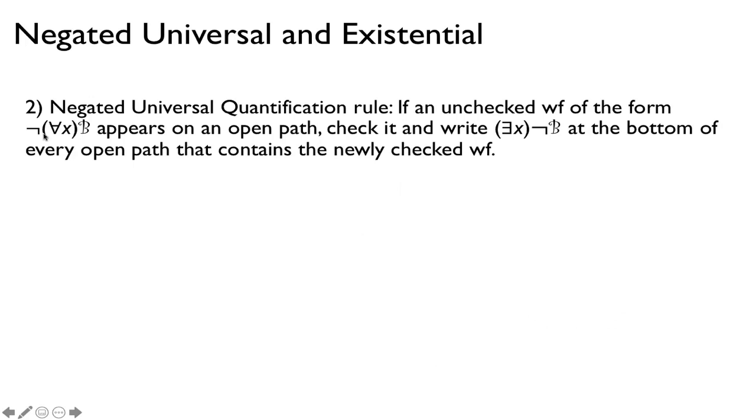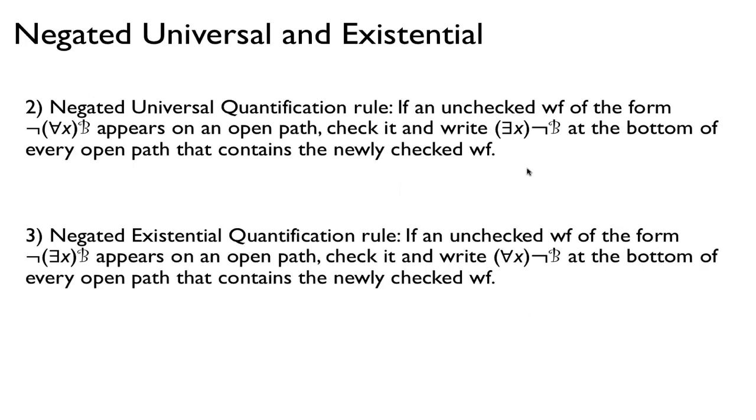And so if it's not true that everything has a certain condition, then that means there exists one thing that doesn't have that condition. And in this case, we do check off that well-formed formula, as we see later. And here's the negated version of the other rule, which is the existential quantification. If it's not true that there exists an x beta, then that means that for all x, not beta. So again, think about that and make sure you understand that these are equivalent.